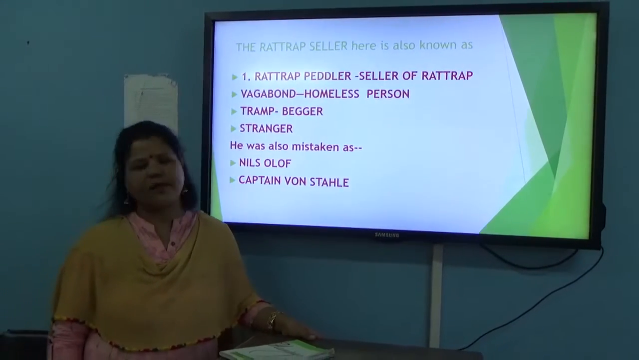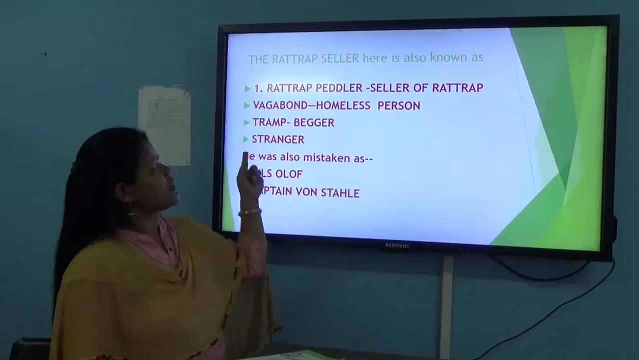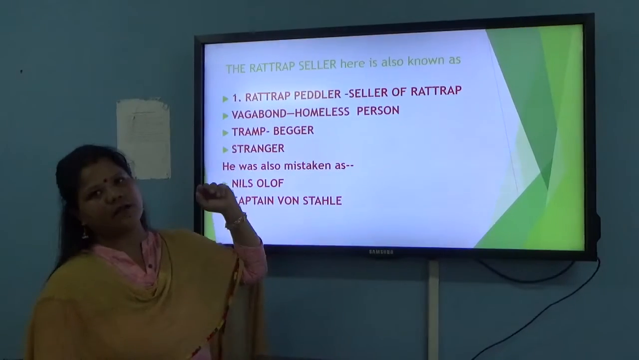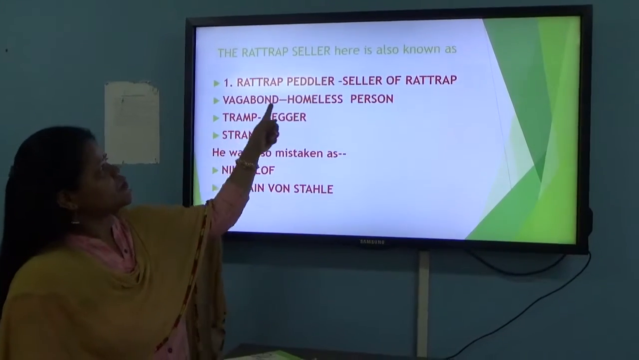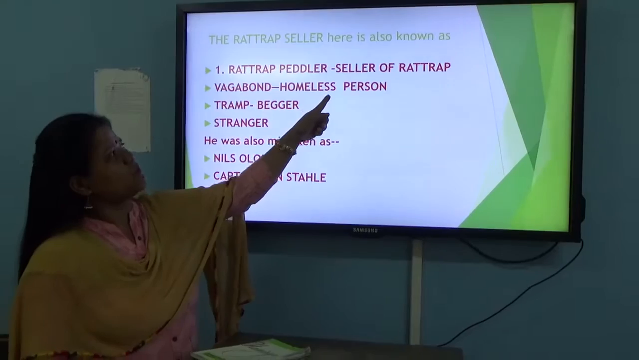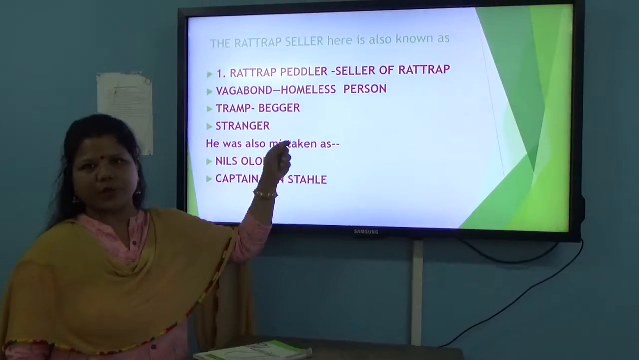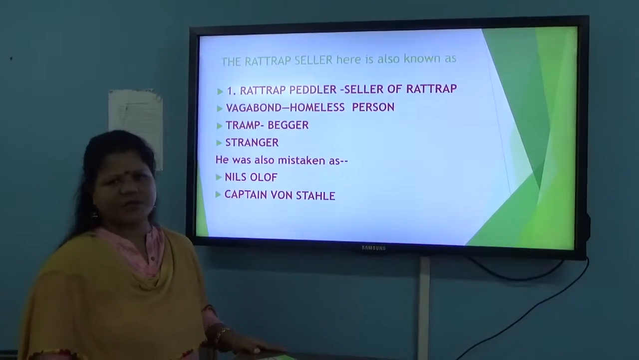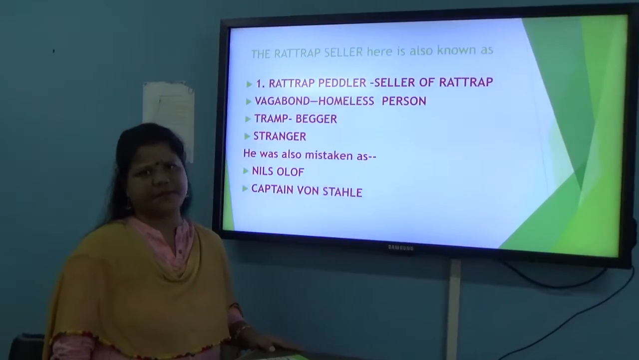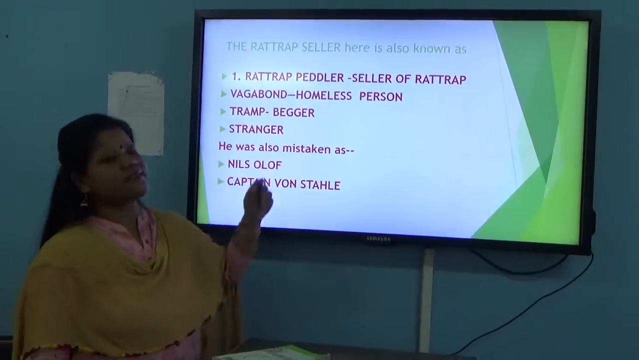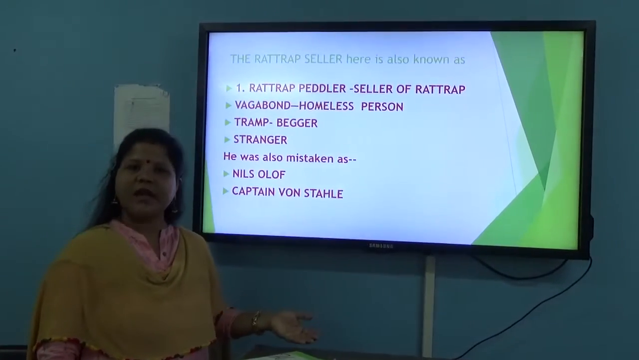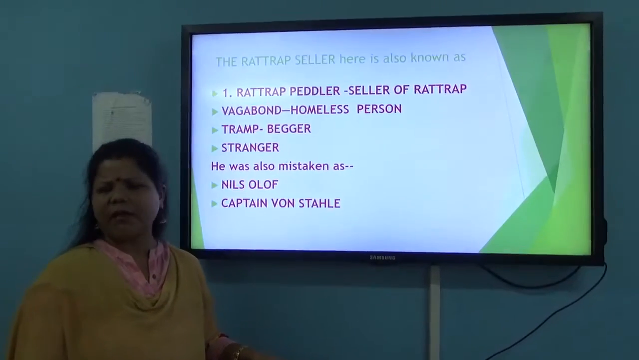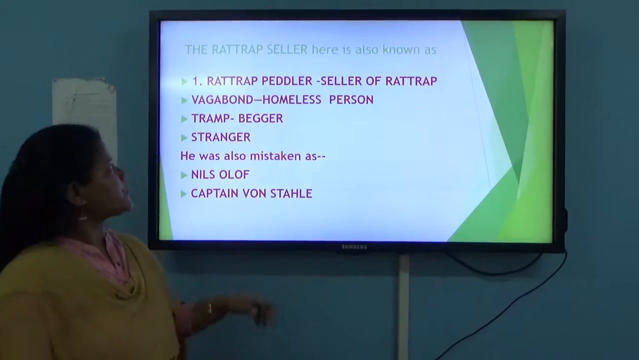Now, what is this Rattrap? Actually, the lesson is about the rattrap seller. The rattrap peddler is known by many names in the story. Here the first is rattrap peddler. Peddler, he was the seller of rat traps. And then vagabond is a homeless person, because he did not have his own house, so he is also referred to here as a vagabond.